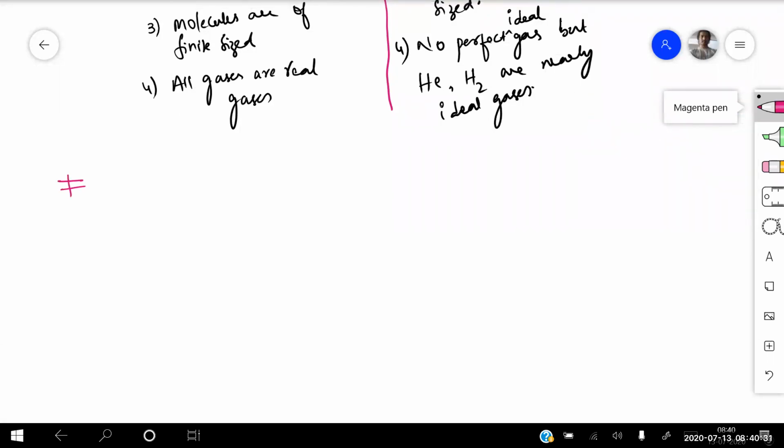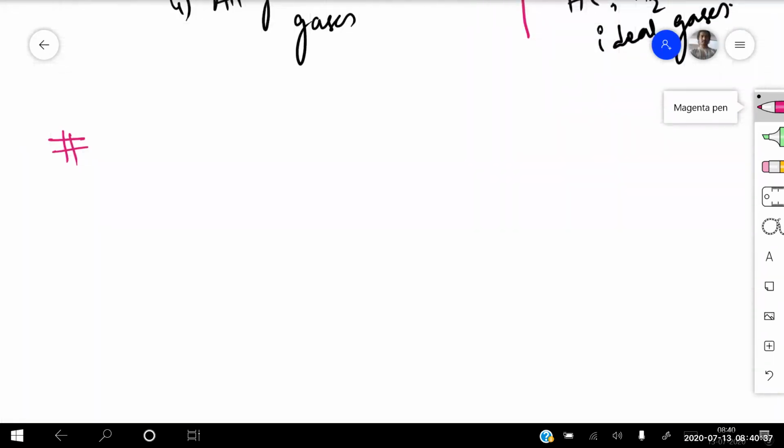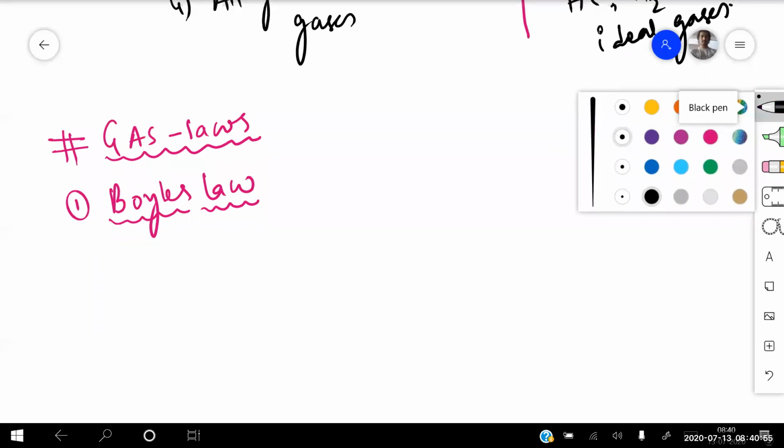Next heading you'll keep right now here. That is about your gas laws. The first one is known as Boyle's law. I hope you remember Boyle's law from 10th class or might have come across it somewhere. Can anyone define Boyle's law, beta? No one? Think.